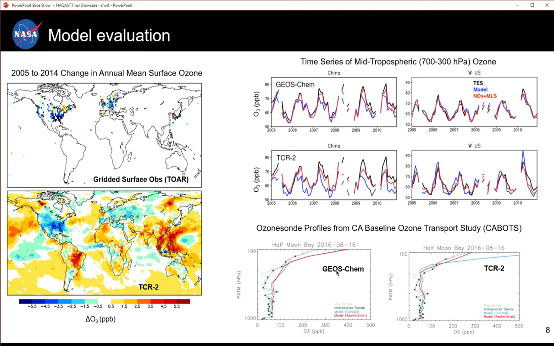These plots show the comparisons between the models and ozone sondes from the California Baseline Ozone Transport Study, or CABOTS, campaign. The assimilation is particularly effective at correcting mid- and upper tropospheric ozone in TCR-2.